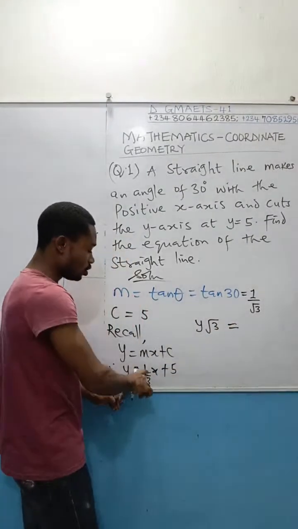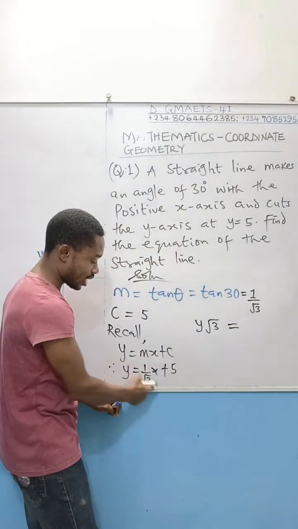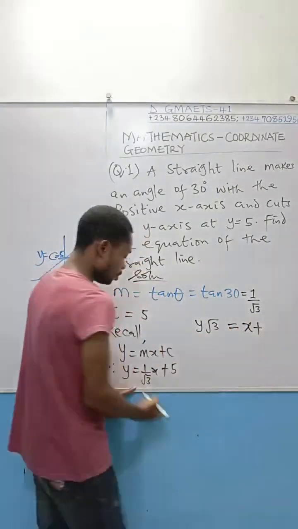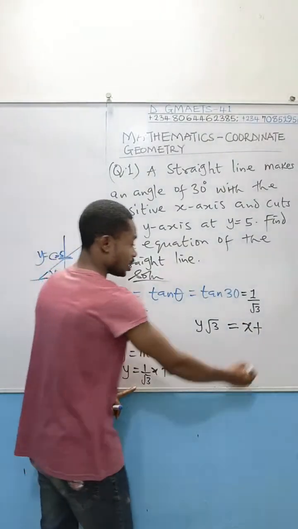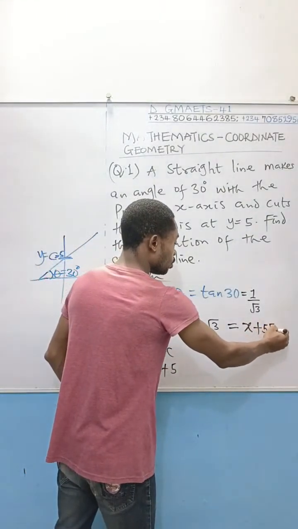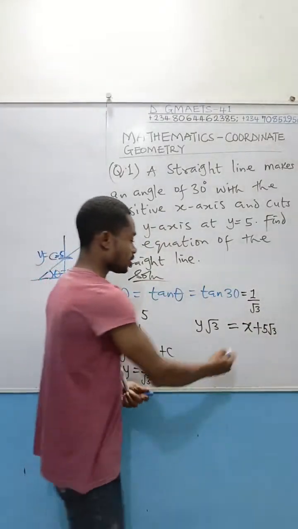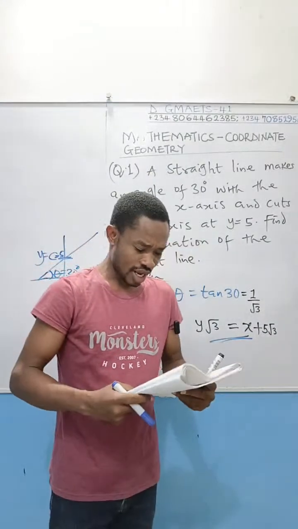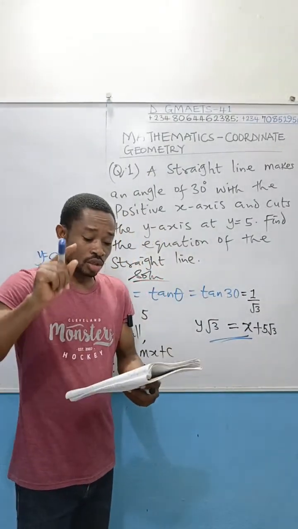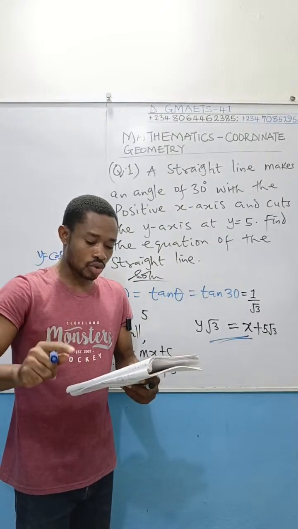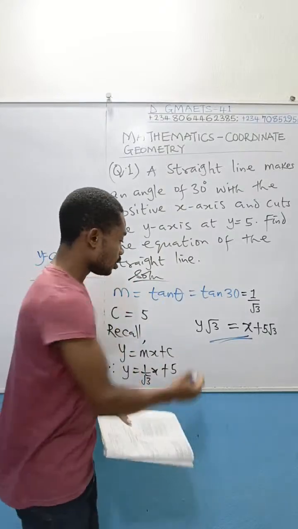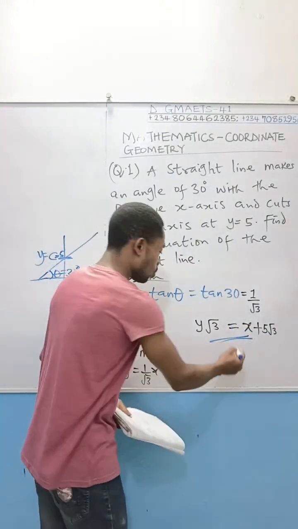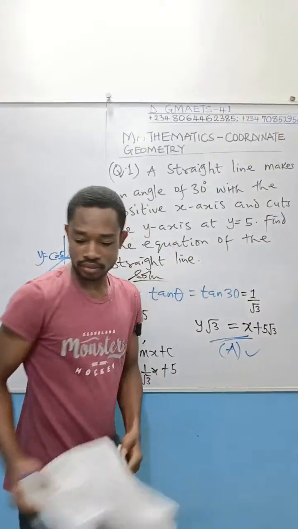Then equal to that LCM root 3, use it to multiply this numerator here, it will cancel itself. You'll be left with x. Then plus, use that root 3, the LCM, to multiply this 5, you'll get 5 root 3. Therefore, this is the solution. And of course, from the options that I dictated, option A, root 3y equal to x plus 5 root 3. And of course, without wasting time, that is our answer.